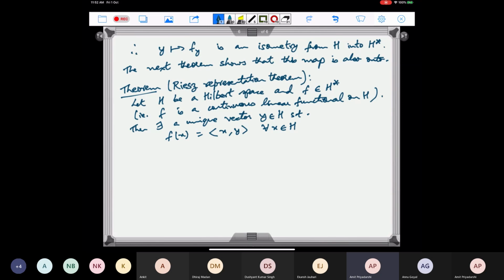So this is the same thing as saying that this f is equal to f sub y. Also, the norm of f is equal to the norm of y. So once we prove that this f is equal to f sub y, then we have already shown that the norm of f sub y is equal to the norm of y. So this we will get. The only thing we have to see is how to get this vector y.